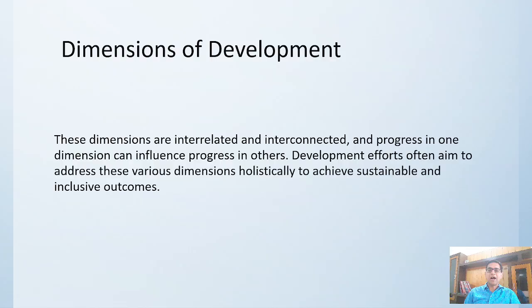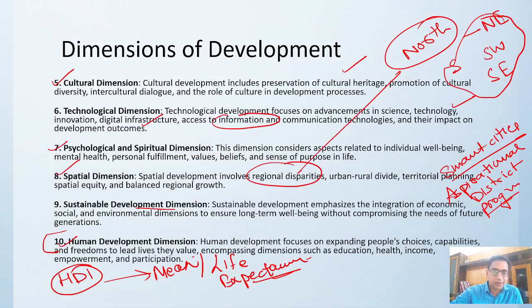So dimensions are all interrelated and interconnected. A single change in one dimension may lead to sudden change in the other dimension. So if you are satisfied with all these 10 points, then you will be called developed, a stage where all the things are getting developed properly.